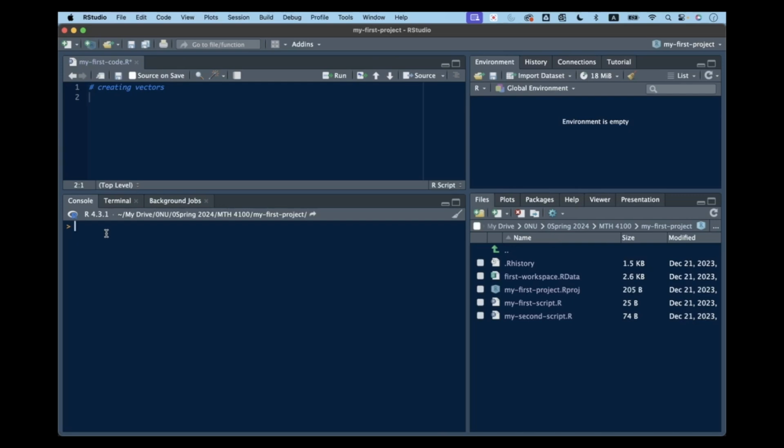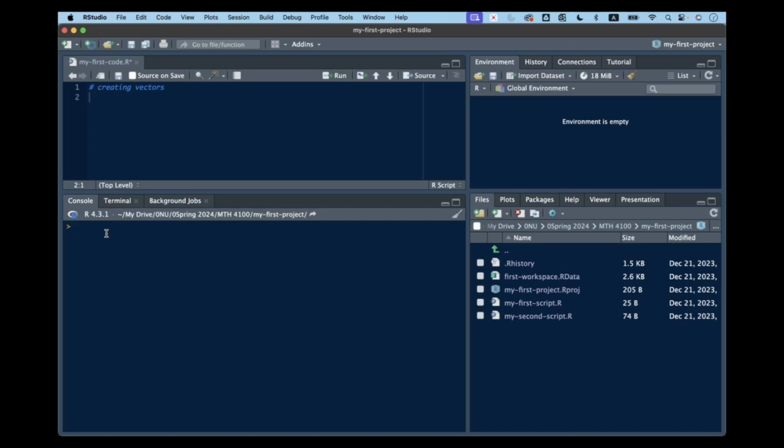The most basic objects available to store data are vectors. As we've seen, complex data sets can usually be broken down into components that are vectors. For example, in a data frame, each column is a vector. We can create vectors using a function called c, which stands for concatenate. So we can use c to concatenate entries in different ways. So let's start creating vectors.